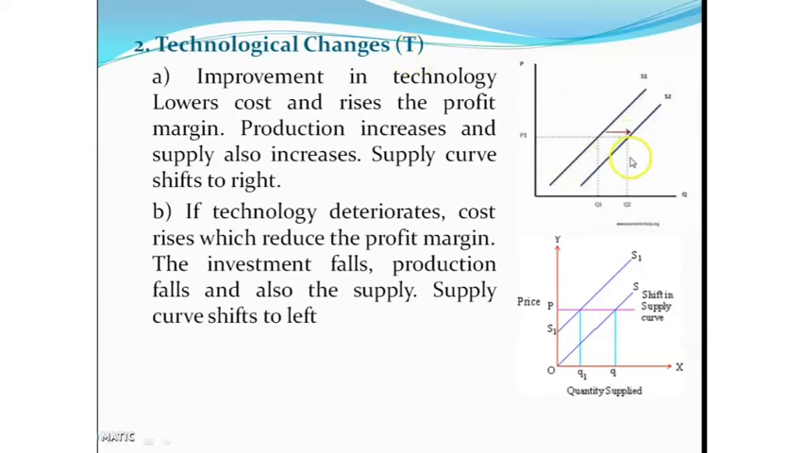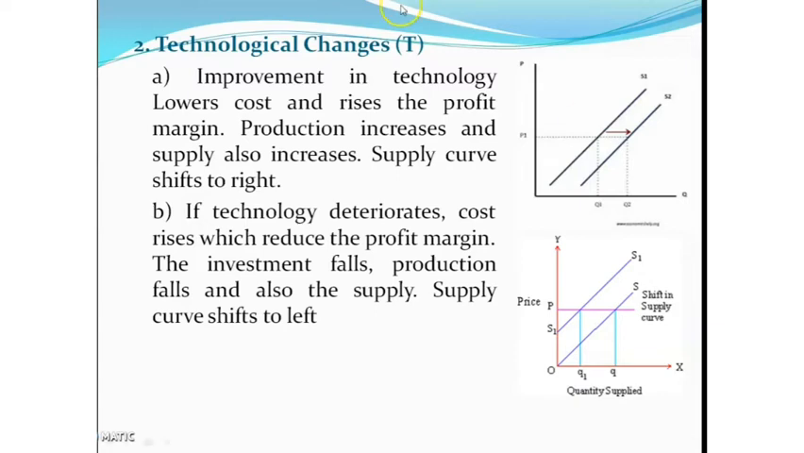Here in the diagram you can see, without change in price, price is the same, here it is P1, but the quantity increases from Q1 to Q2. The supply curve shifts from S1 to S2. That means there is an increase in supply due to improved technological changes. So if there is an increase in supply without change in price, the supply curve shifts to the right.